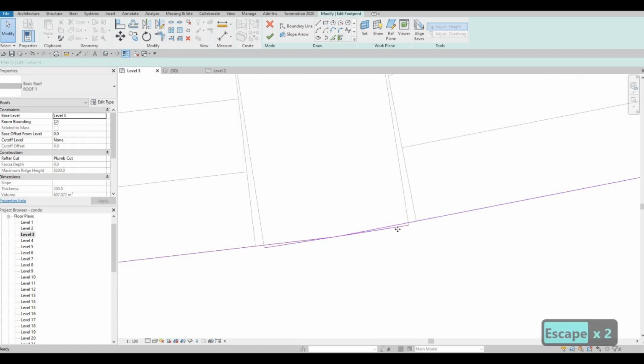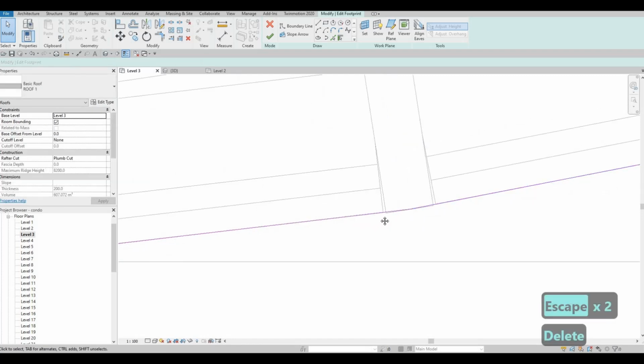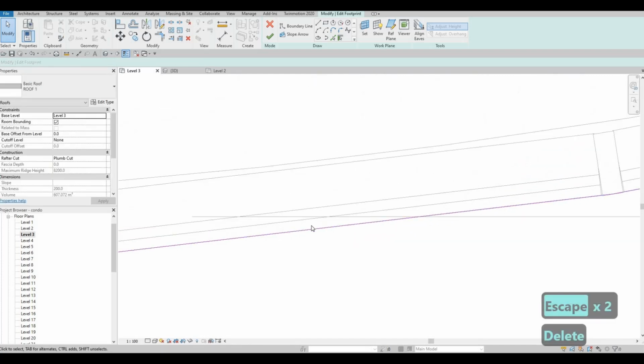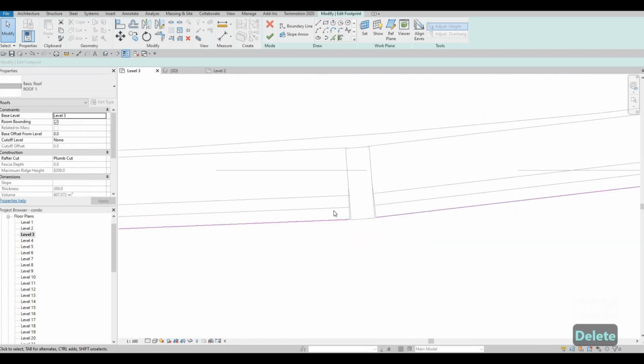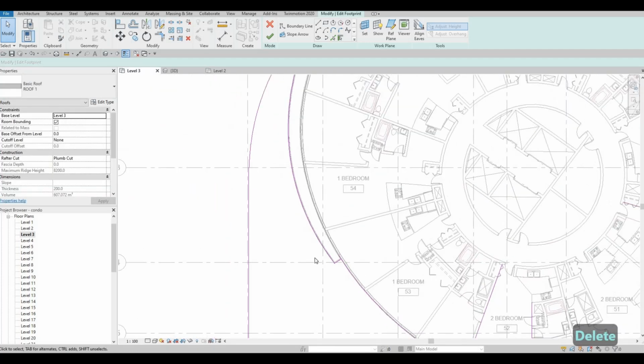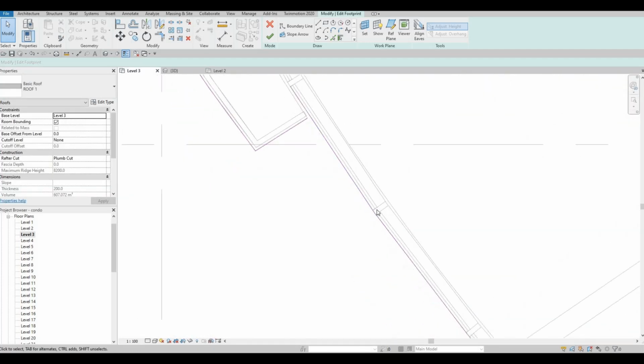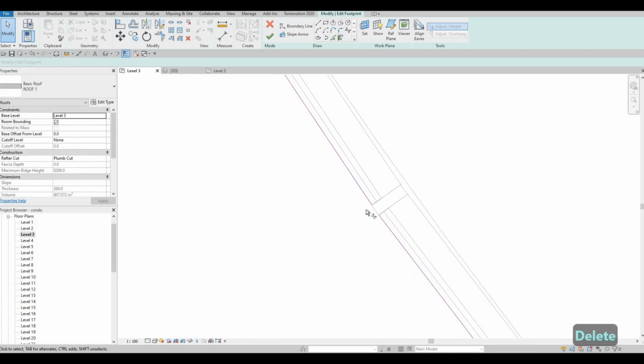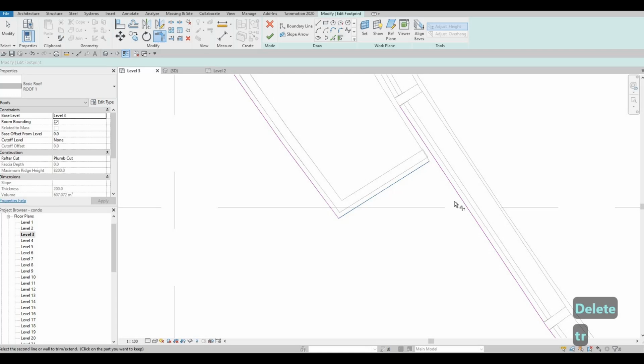So might as well just connect them all together. So delete the ones in the middle now. It will just make our life harder. Just connect them.